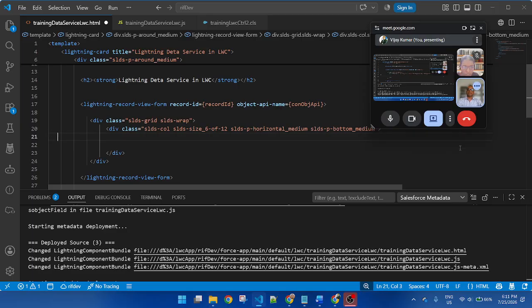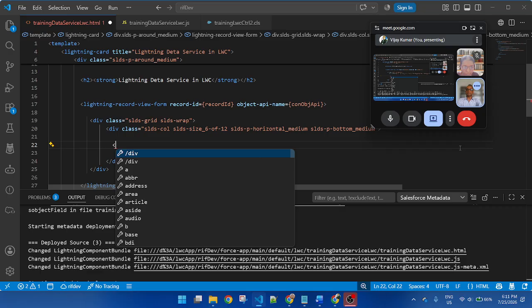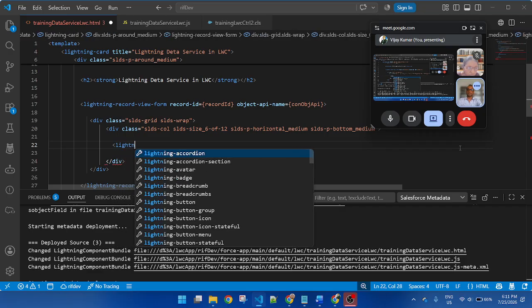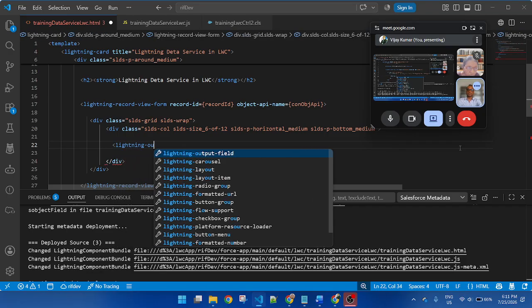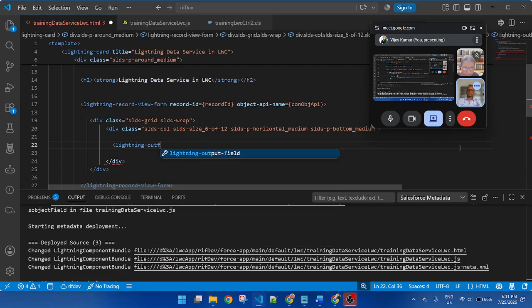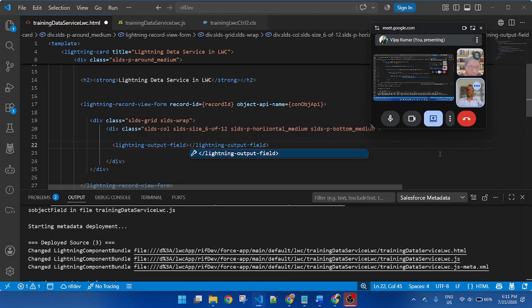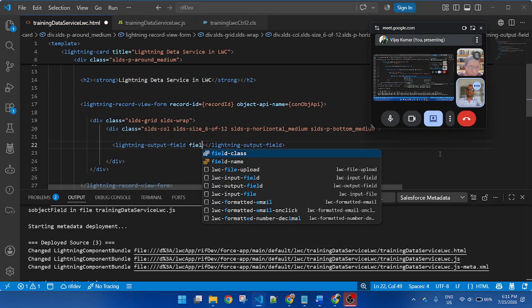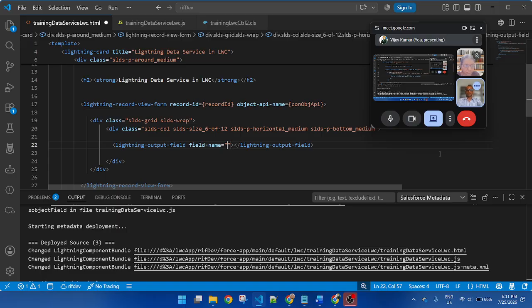Then inside, apply lightning-output-field, and for field name I want to display first name. This is the first name.